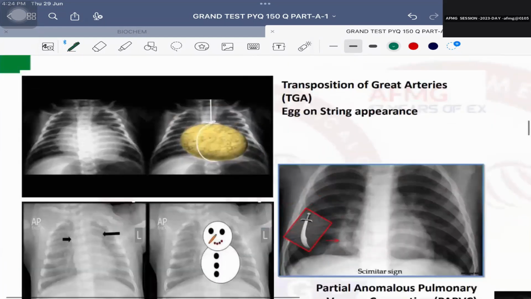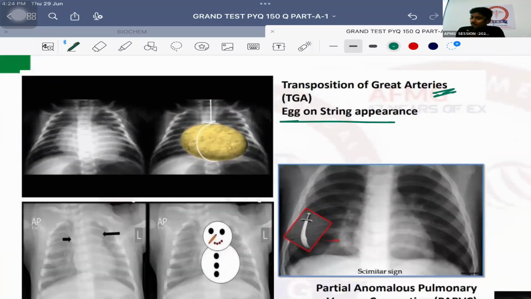Now, the egg-on-a-string appearance is seen in transposition of great arteries, TGA. The aorta arises from the right ventricle and the pulmonary artery from the left ventricle. This is called TGA. TGA is the most specific congenital heart defect in an infant of a diabetic mother.